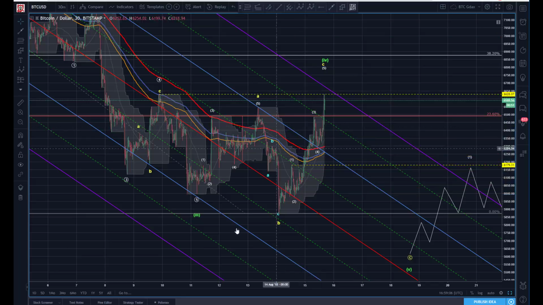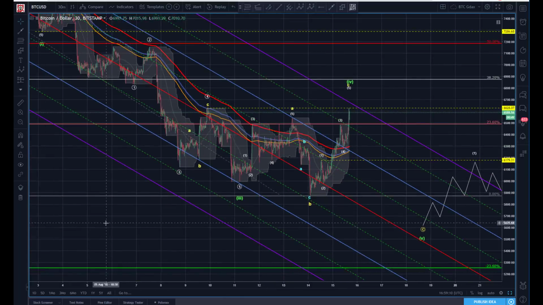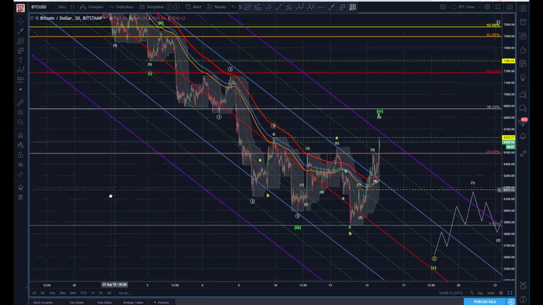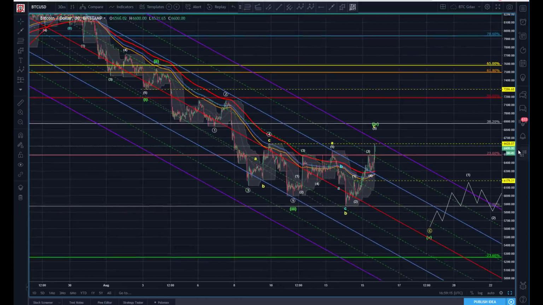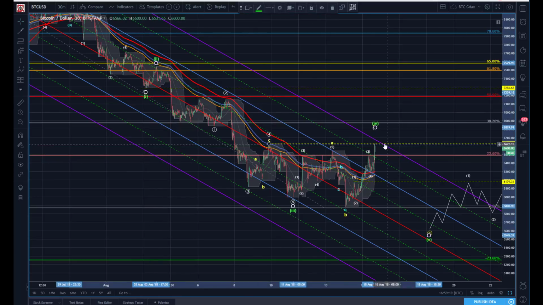So that's what I'm seeing, and we will just update it here as we get more data. If this count gets invalidated, or if upon review we rethink it, we'll do an update again tomorrow. It'll be interesting to see where this finishes the day. But right now, that's what I'm seeing.